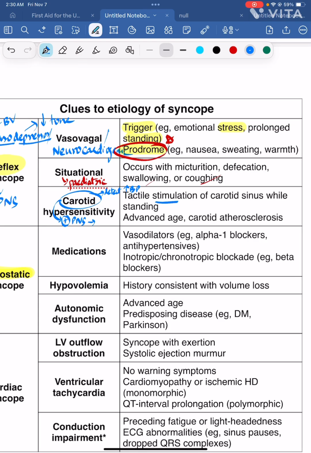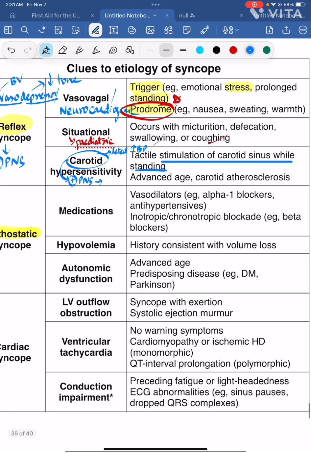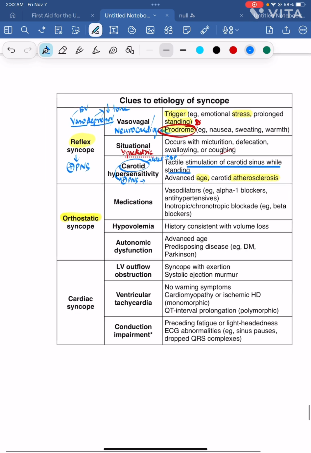As you can see, stimulation of the carotid sinus while standing. So if there is a neck movement or there is mechanical compression, right? If you're tilting your neck here and there and it compresses the carotid receptors, then this might cause carotid hypersensitivity. It might be detected as increased BP, and then it might activate the parasympathetic nervous system. So what are the risk factors for carotid hypersensitivity? Advanced age and carotid atherosclerosis. So you should be careful in these patients.